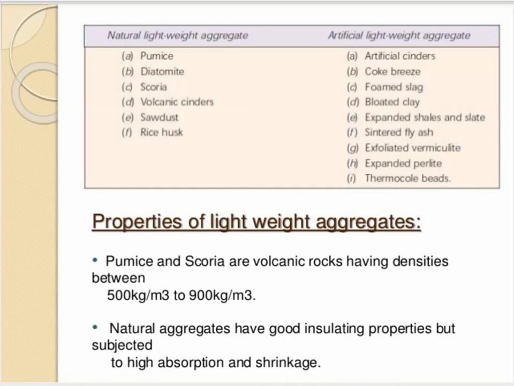Natural aggregates have good insulating properties, but they have higher absorption, hence shrinkage is also more.